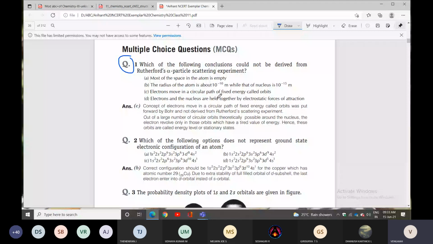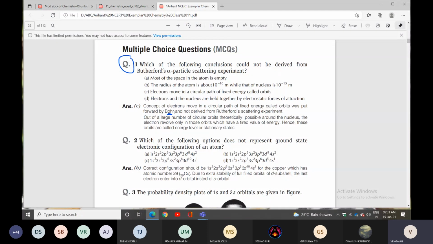Yes, it is correct, but this concept was explained by the scientist Niels Bohr, in the Bohr postulates, not by Rutherford. The concept of electrons moving in circular paths of fixed energy called orbitals was put forward by Bohr, not derived from the Rutherford scattering experiment.